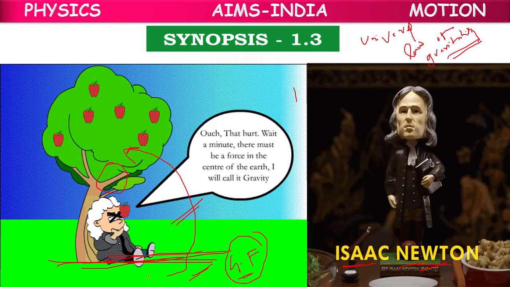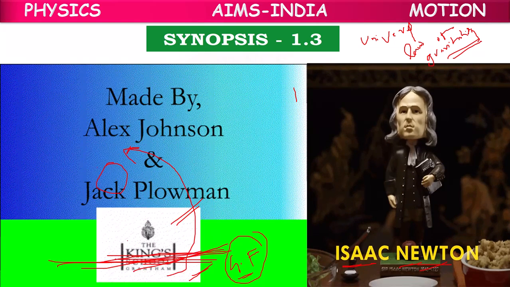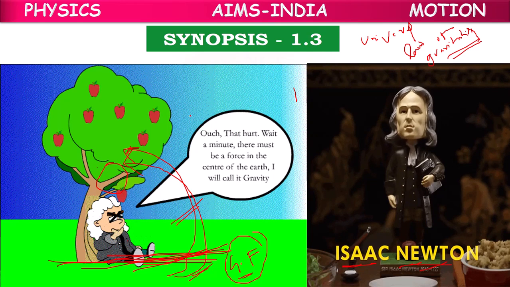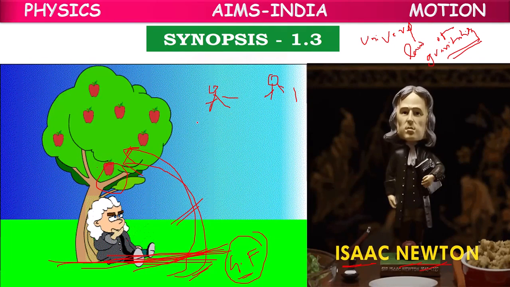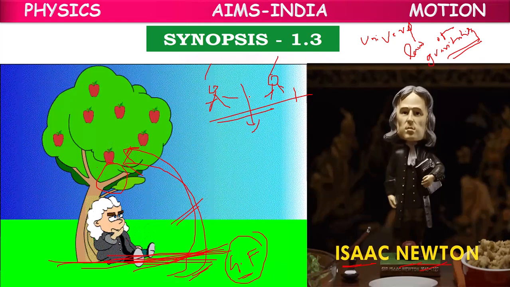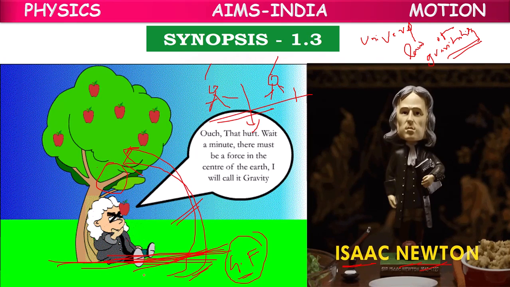Because Earth is a huge body, a very large body, we can observe its attraction power. Whereas suppose you and your friend are standing side by side, we cannot observe this attraction force. Why? Because the force is negligible. The force between two human beings is negligible compared to the force between one object and Earth.